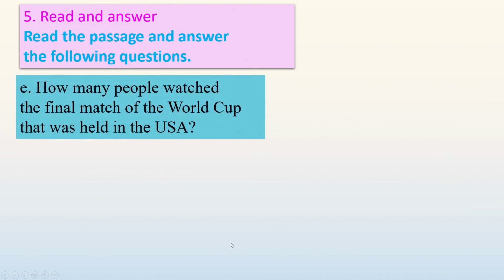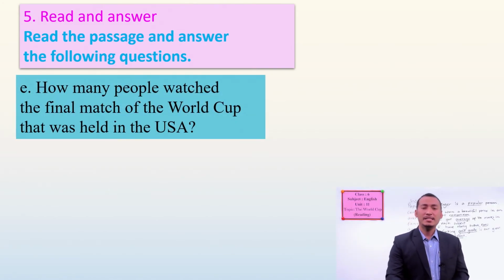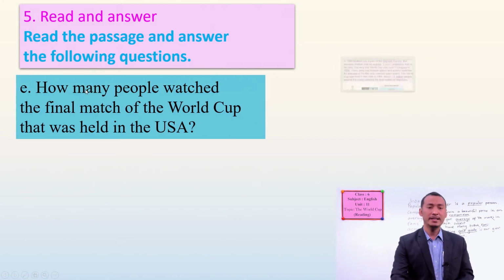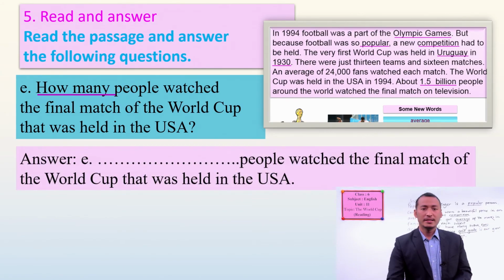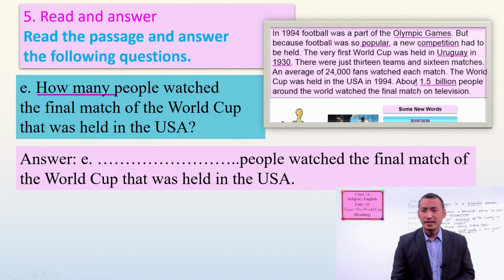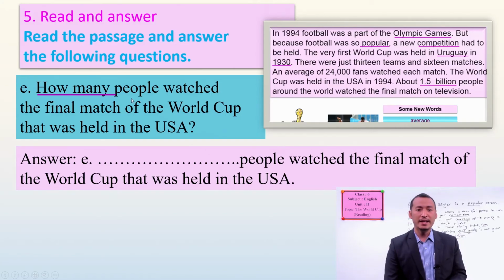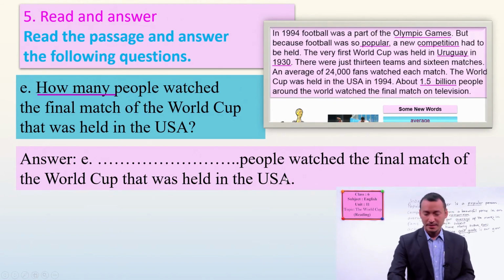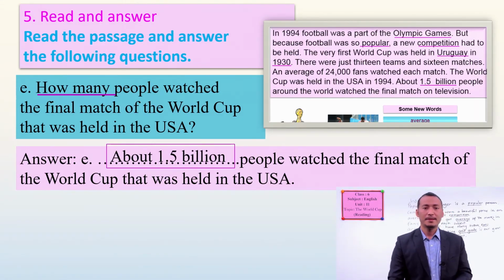Okay, another question is, how many people watched the final match of the World Cup that was held in the USA? Here again, you have to place the number of people in the place of "many" and write the other part of the question for your answer sentence. Here is the number, about 1.5 billion. You have to write that here, and the rest of the question can be copied here, and provide the full stop. About 1.5 billion people, right?